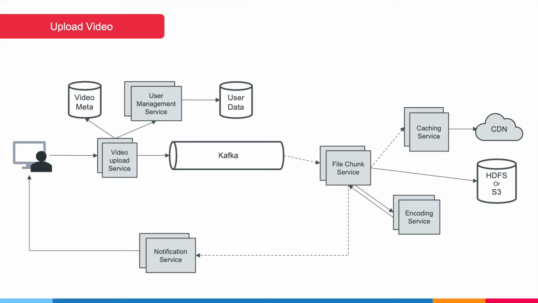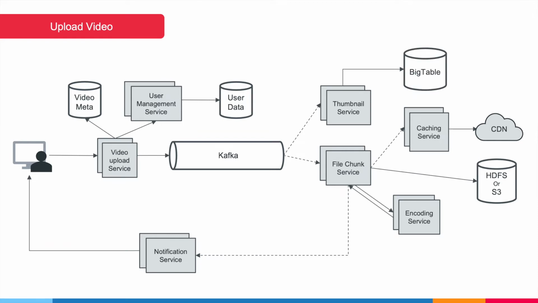Since each video will need some thumbnails to generate, we can have a thumbnail service which would generate these and store it in an image store such as Bigtable, which is quite efficient for storage and retrieval of images. These thumbnails could also be cached via the cache service. Another service that could help is filtering service to keep the adult content in control for the platform. The status for this can be communicated via the notification service as well.